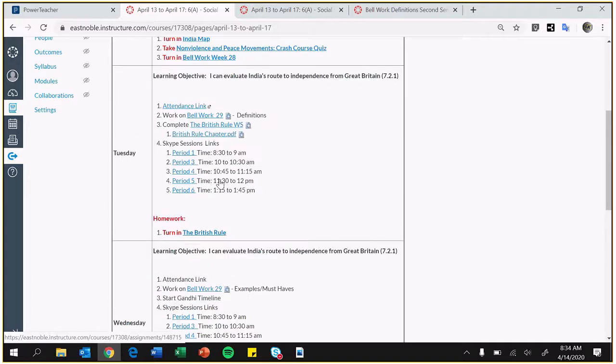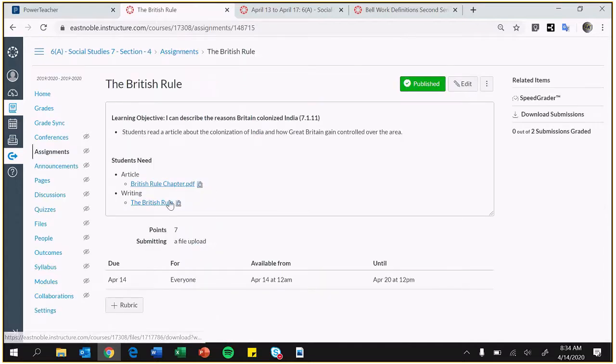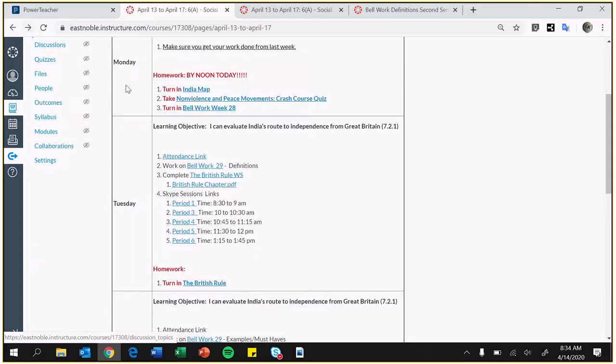So today, the British Rule or the British Raj, two different names for the same thing, but over two different parts. There's a worksheet and a PDF you have to download. It also can be found here. All right, so you have the PDF, and hopefully it's the right one. I'm going to double check because I had to change it up. So I'll re-update that one if this one's not working. But use this one right now because this is the one I've edited for our remote learning sessions.